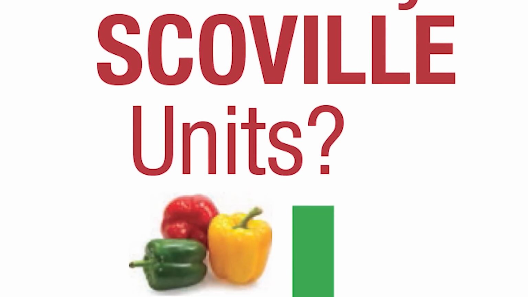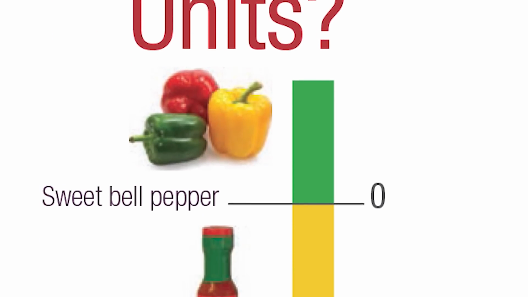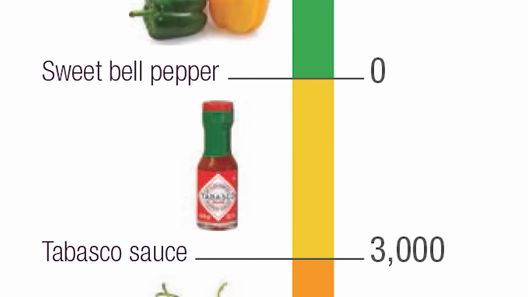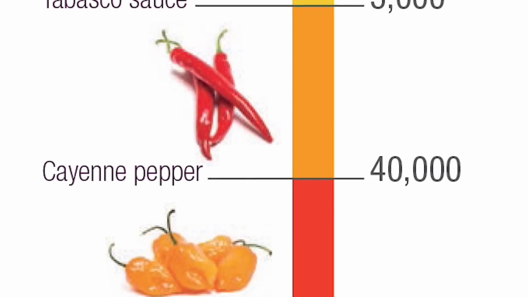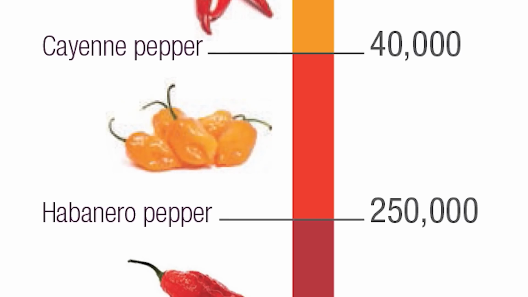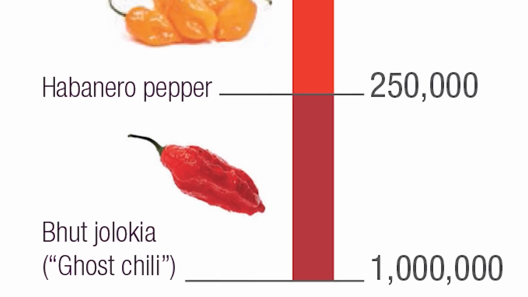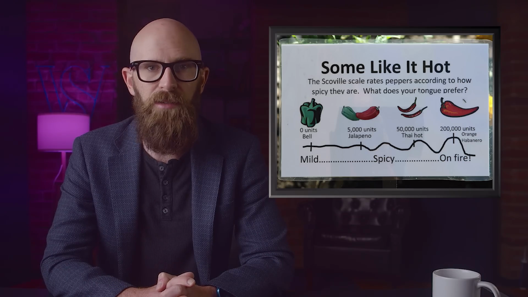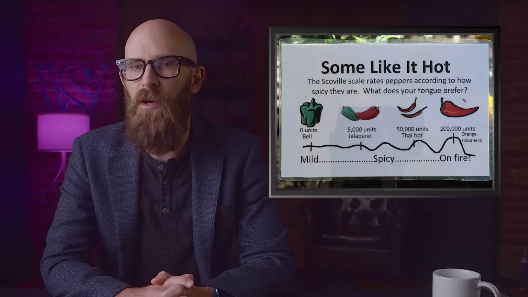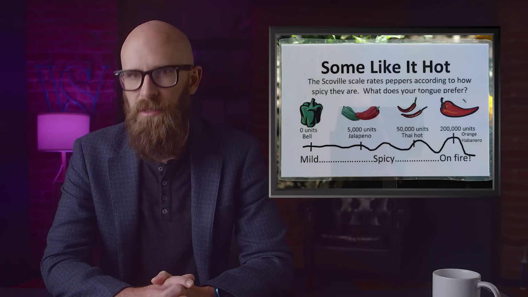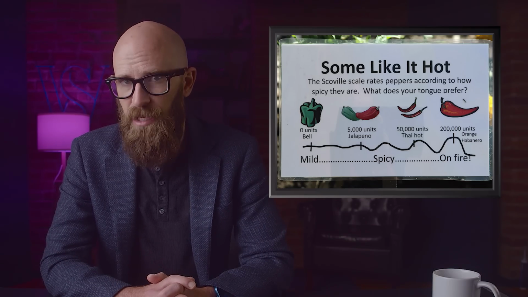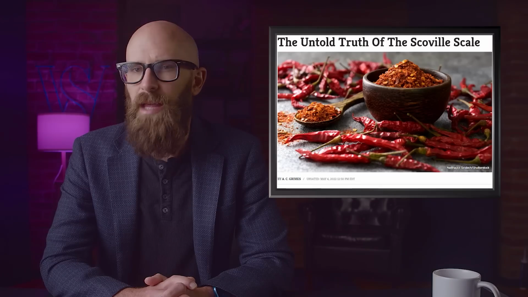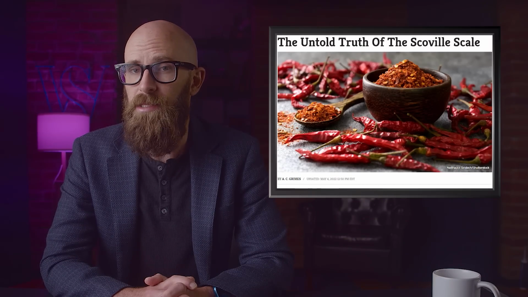Pharmacist Wilbur Scoville developed his scale way back in 1912. The way it works is kind of baffling. You need to dry out a pepper and then dissolve it in alcohol. Then you dilute that pepper and mix it with sugar water until 3 of 5 humans, whoever they may be, can't feel the heat anymore. If 1 unit of sugar water diluted 1 unit of pepper mix, then the Scoville would be 1. If it's 10,000 units of sugar water, whether that's drops or mils or whatever, to 1 unit of pepper, then it's 10,000 Scoville. That's how they get the ratings, and you can see the flaw.